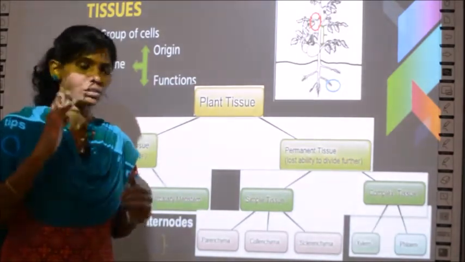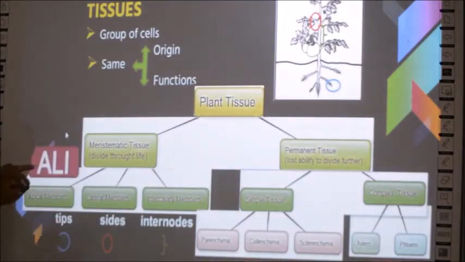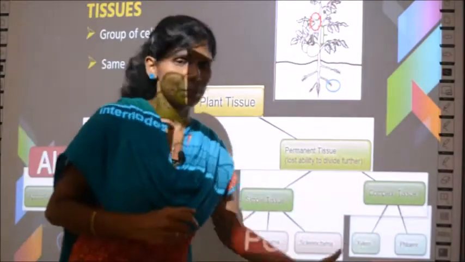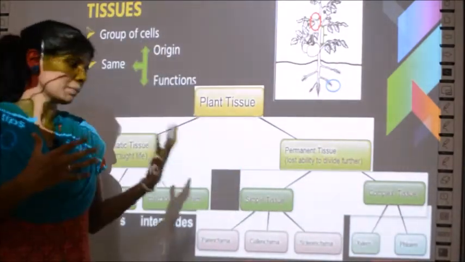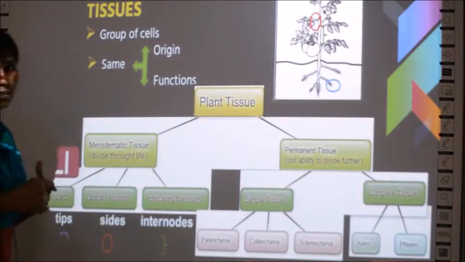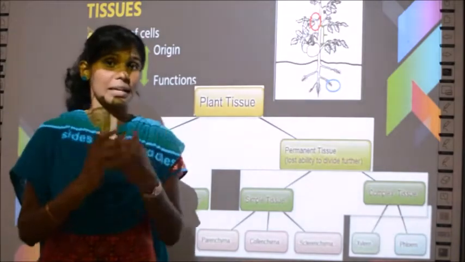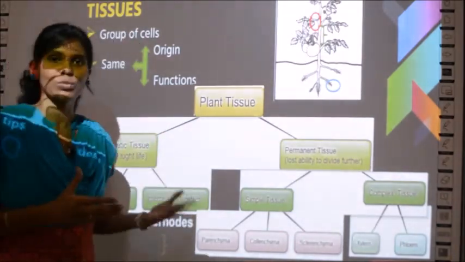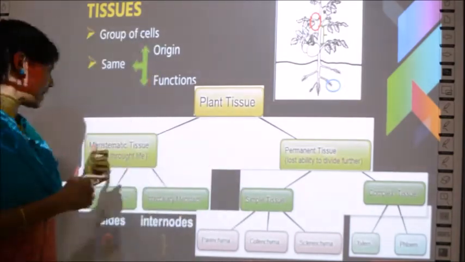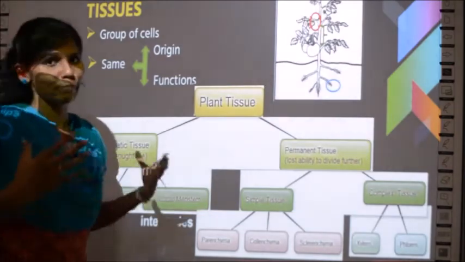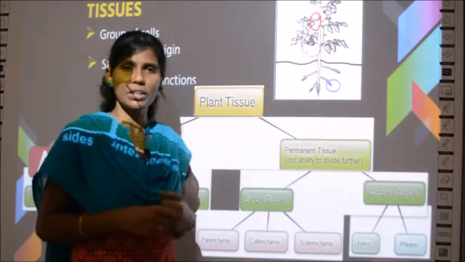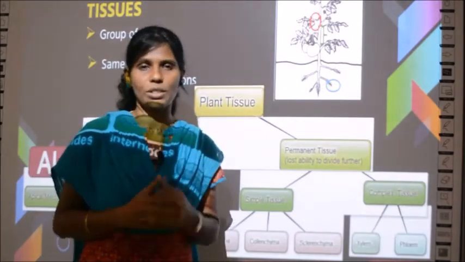Now I will tell you a story-like thing you can remember easily. So what have I written? Ali, PCs, XP. Just to remember these terms, I will tell you like a story. What is Ali? Ali is a man. This man Ali has PCs. What is PC? Personal computer. He has lots of PCs, and in his PCs he has installed Windows XP. Just keep this in your mind.